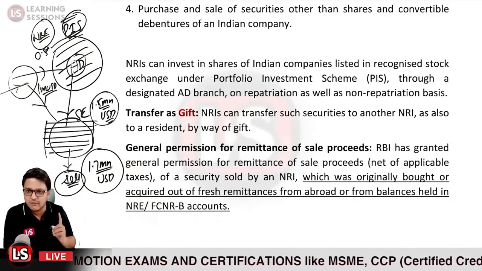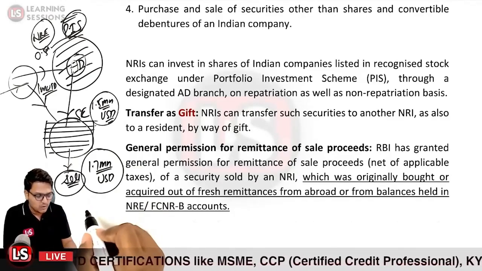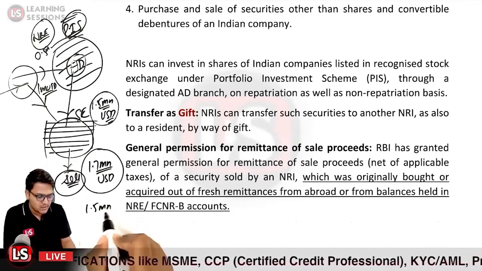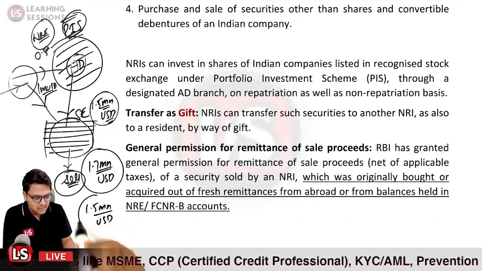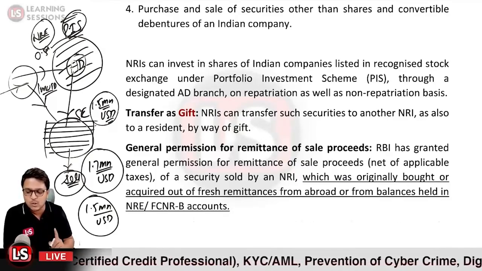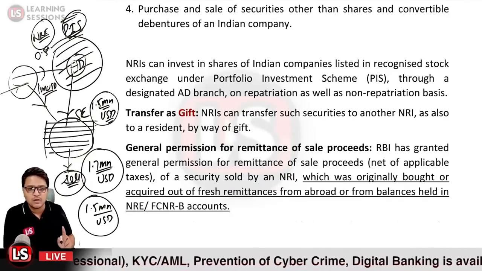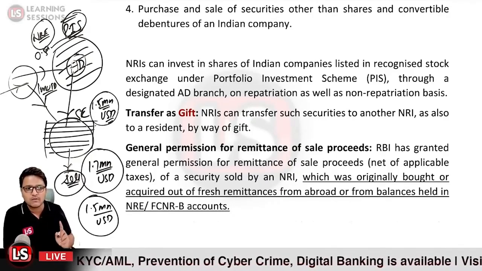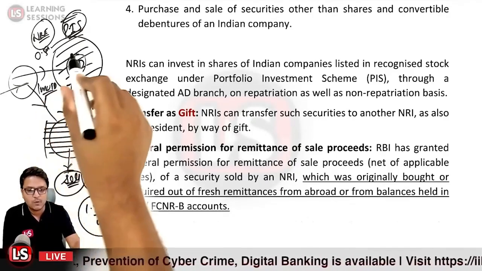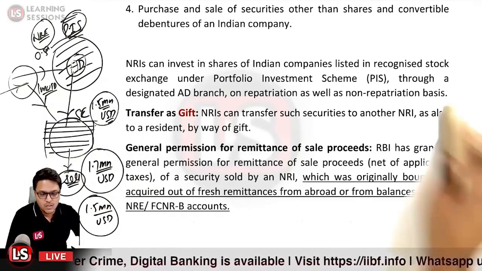In that case, as per the general permission, he will be able to repatriate up to the amount of 1.5 million USD only, because he has brought in originally, or acquired out of fresh remittances from abroad, 1.5 million of the securities over here. Is it clear? Okay.